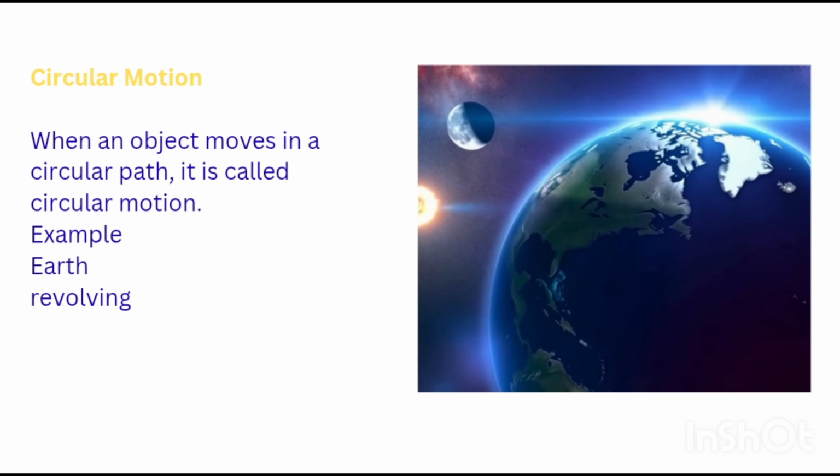Next is circular motion. When an object moves along a circular path, it is called circular motion. A very good example is the earth revolving around the sun. The path of motion is circular, so this is circular motion. Do not confuse circular motion with rotational motion.